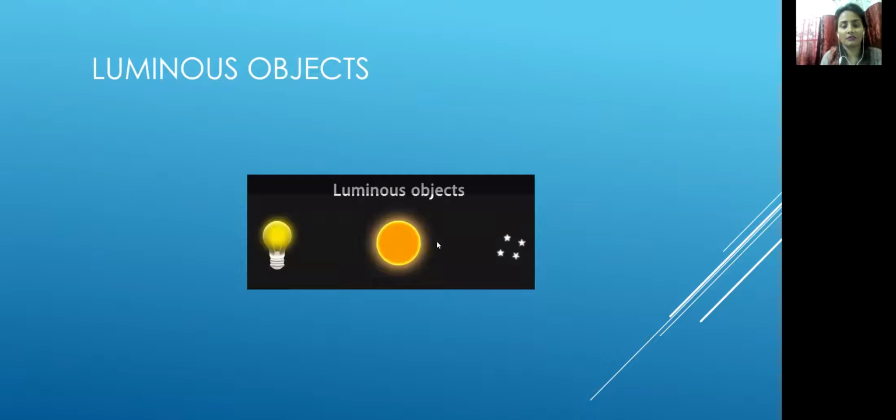After this, we will understand luminous objects. What are luminous objects? The objects which emit light are called luminous, like we have seen the sun, bulb, stars, etc. They emit light, so they are called luminous objects.